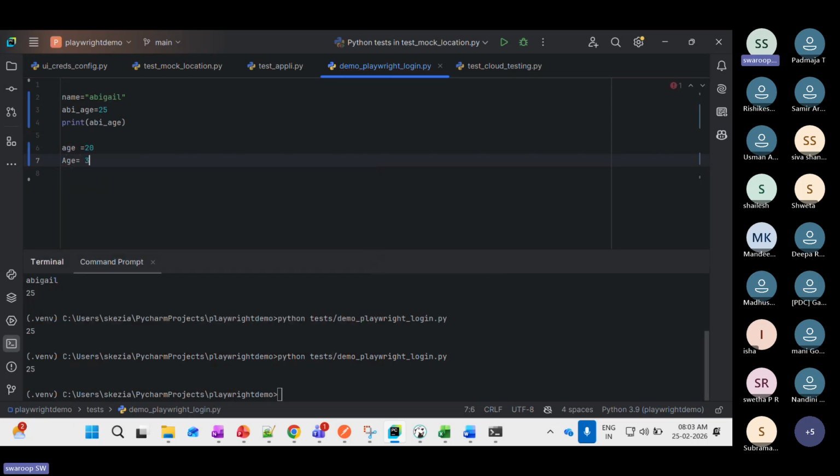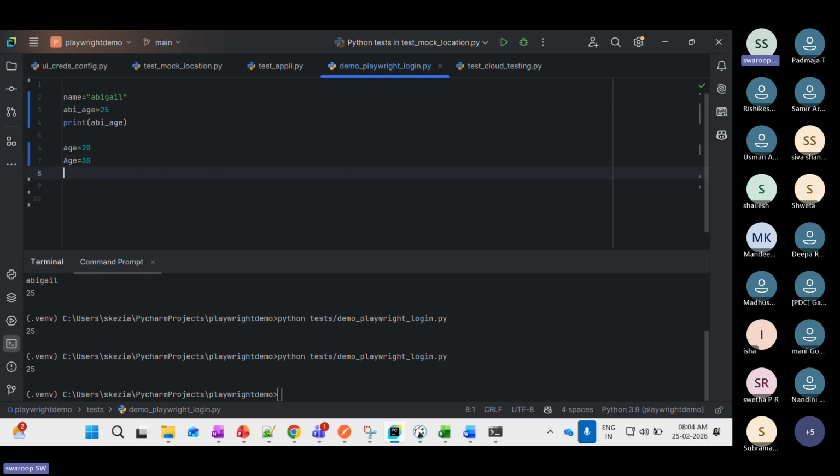What will happen is Python will understand both as different. It will not consider both as the same. That is called case sensitivity.